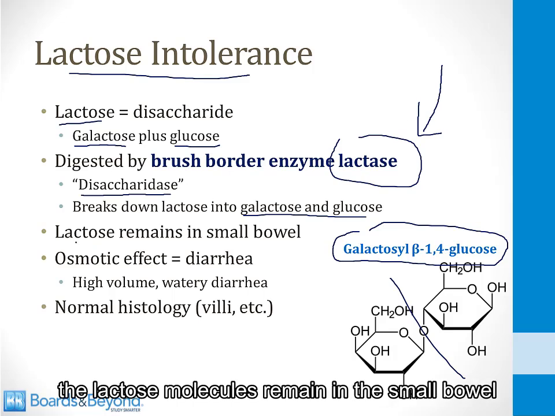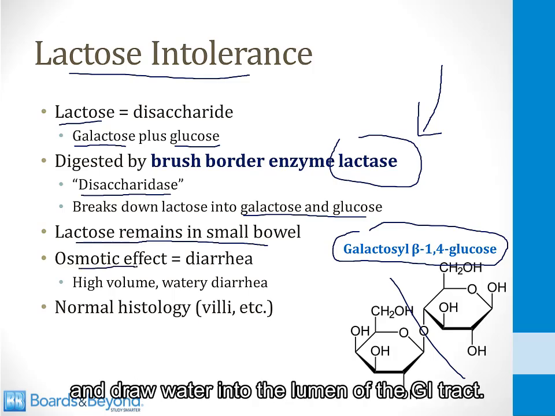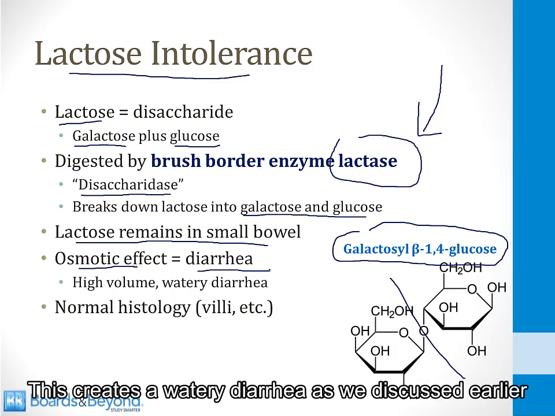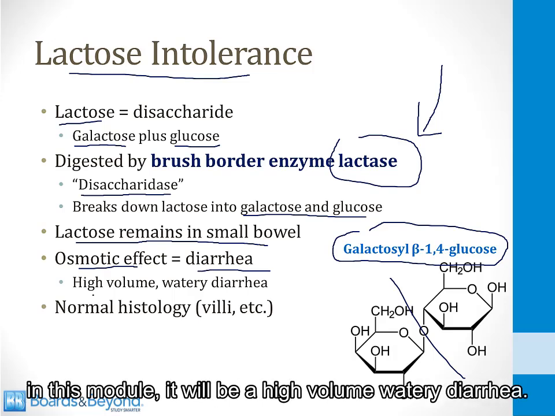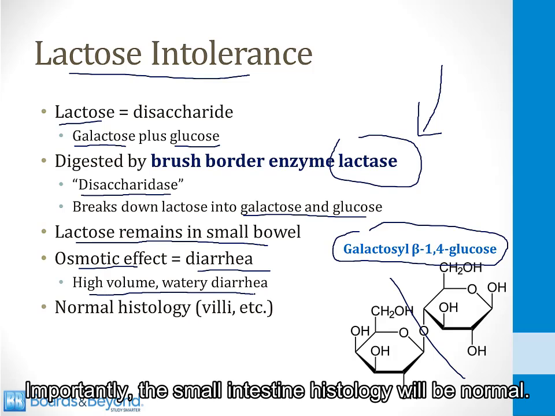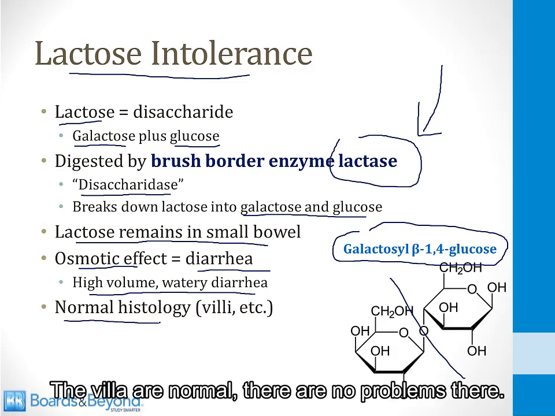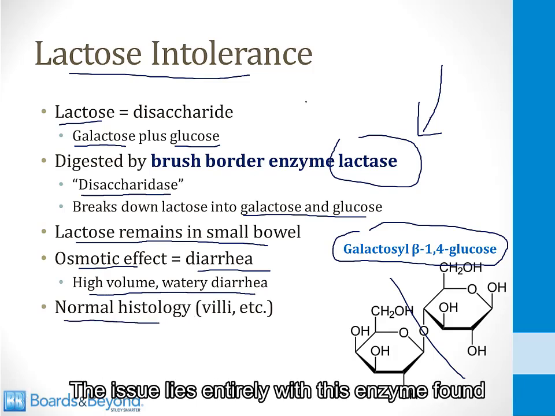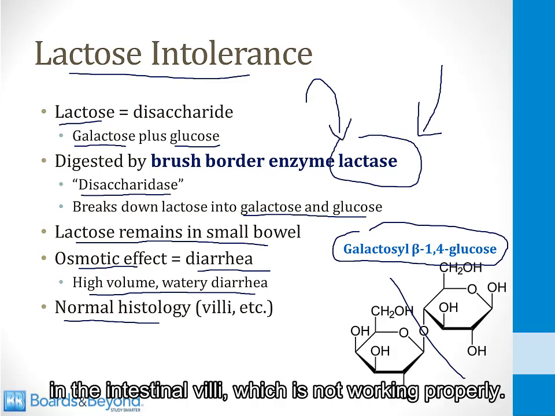As a result, the lactose molecules remain in the small bowel, where they exert an osmotic effect and draw water into the lumen of the GI tract. This creates a watery diarrhea. As we discussed earlier in this module, it will be a high-volume watery diarrhea. Importantly, the small intestine histology will be normal. The villi are normal. There are no problems there. The issue lies entirely with this enzyme found in the intestinal villi, which is not working properly.